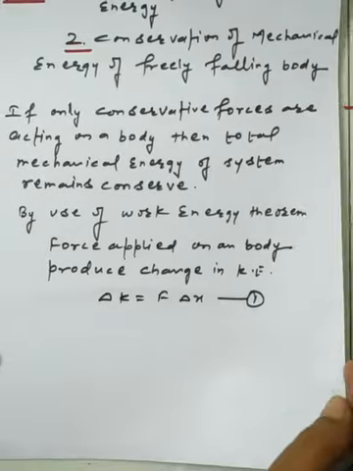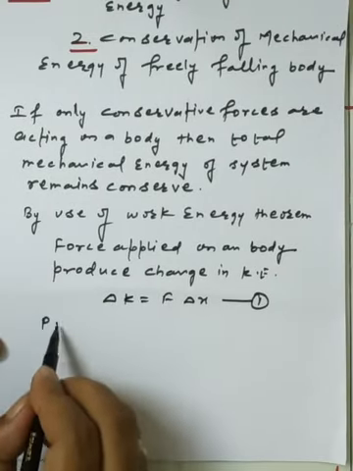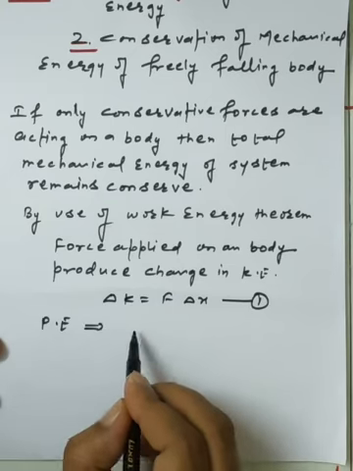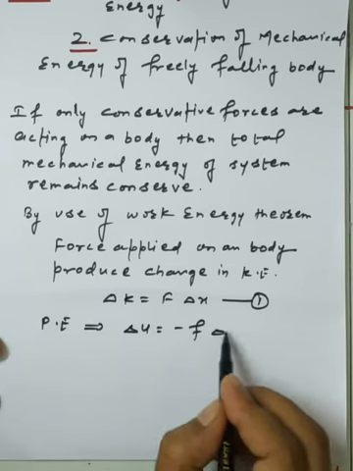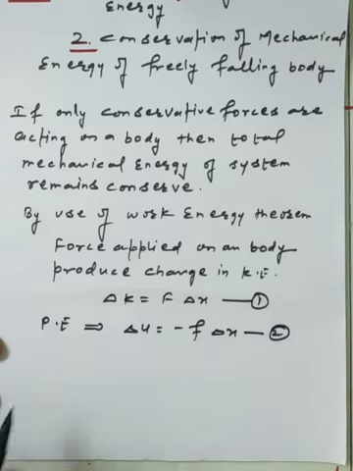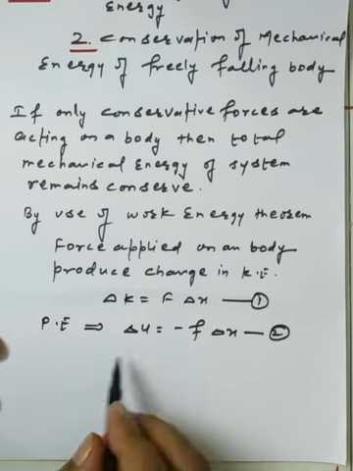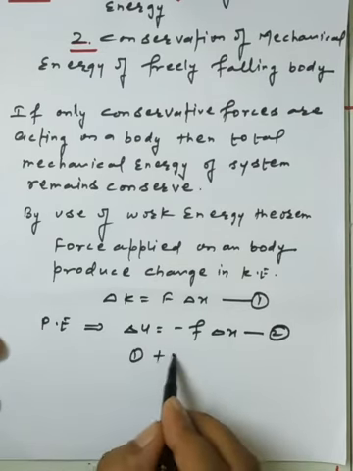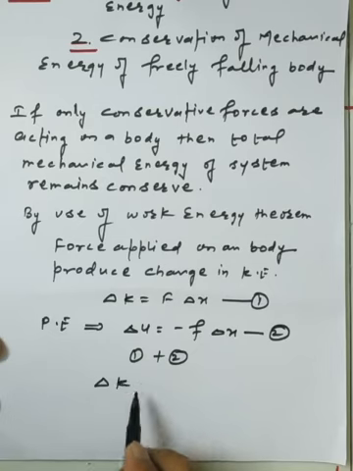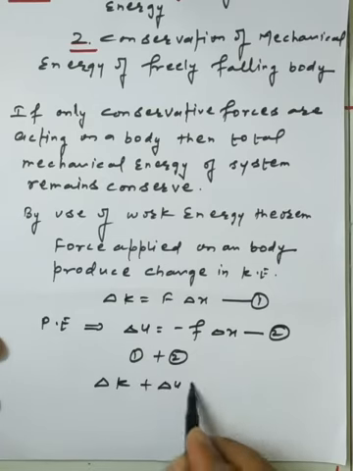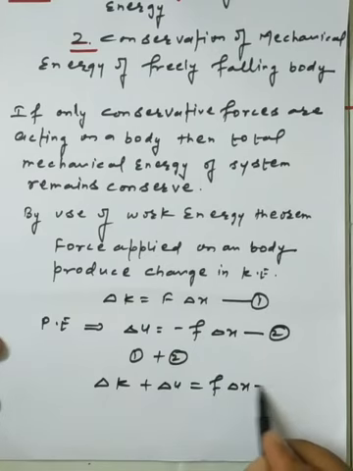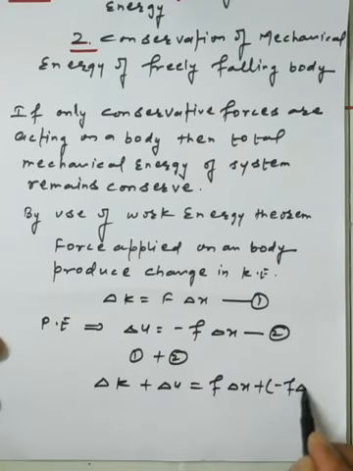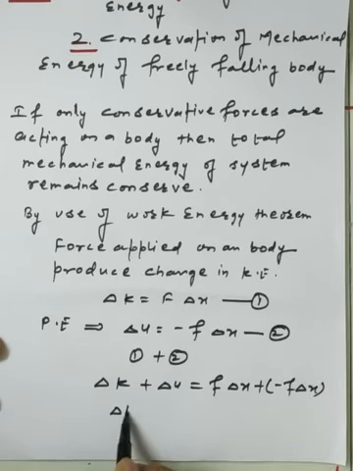And we know the reference of the potential energy: the change in potential energy, delta U, is equal to minus F delta X. This is equation number 2. Now adding equations 1 and 2, delta K plus delta U is equal to F delta X plus minus F delta X, which is equal to 0.